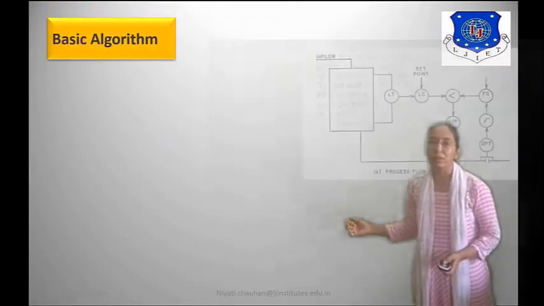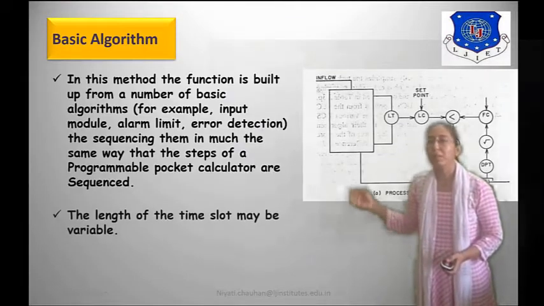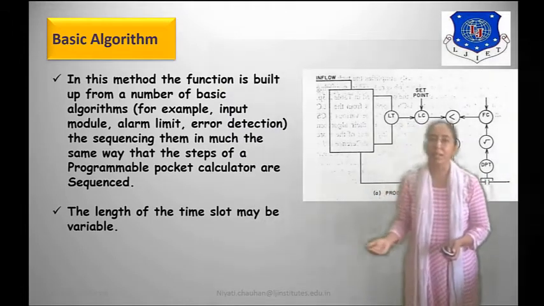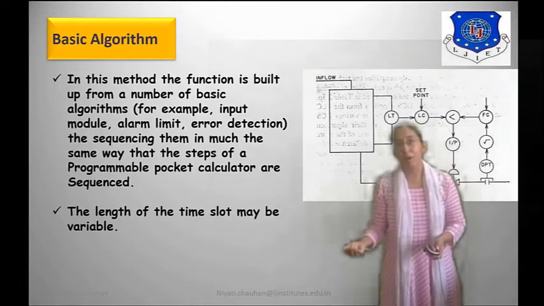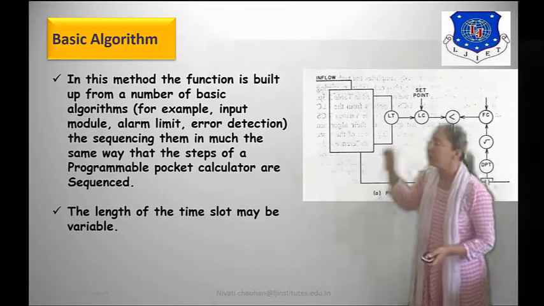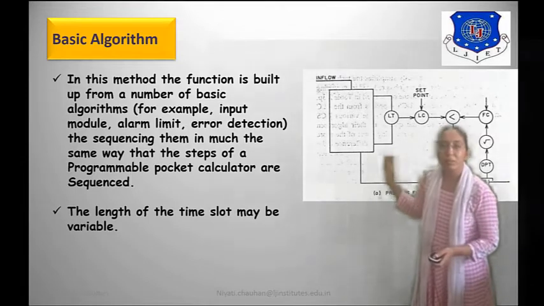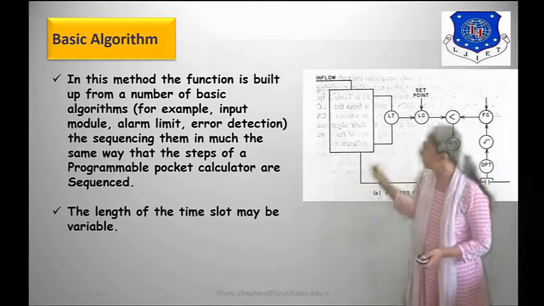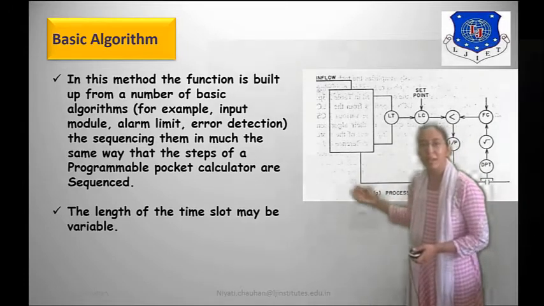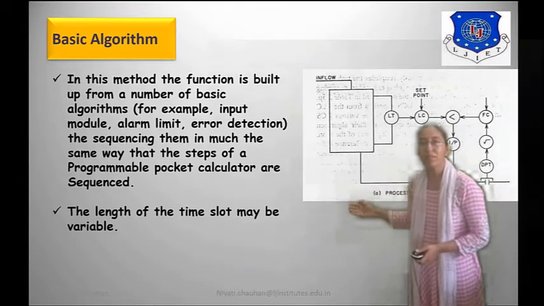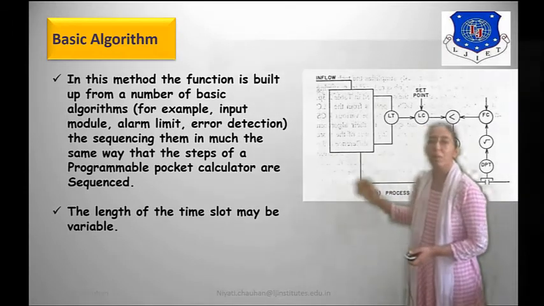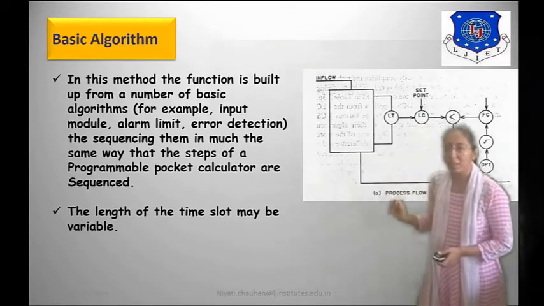First, basic algorithm. In this method, the function is built up from a number of basic algorithms, for example input module, alarm limit, error detection, sequencing them in much the same way that the steps of a programmable pocket calculator are sequenced.